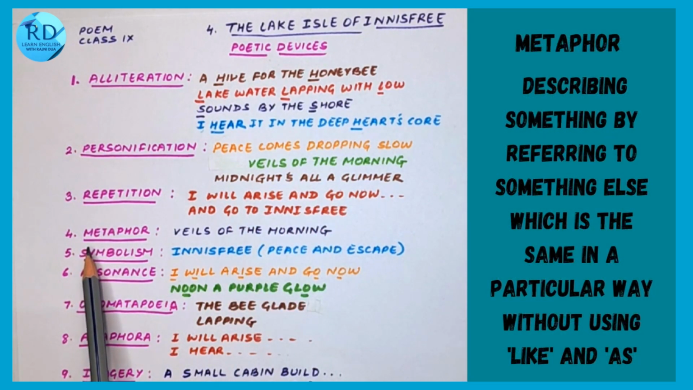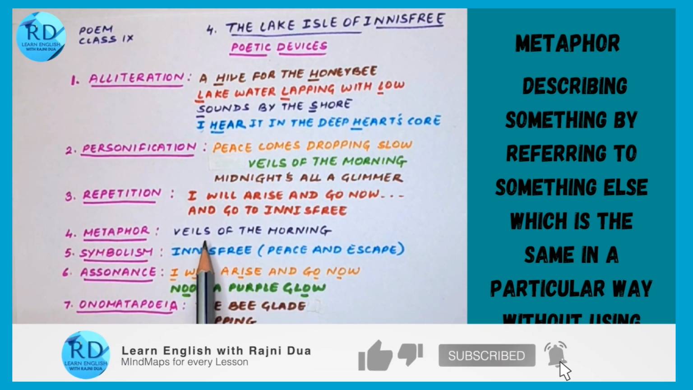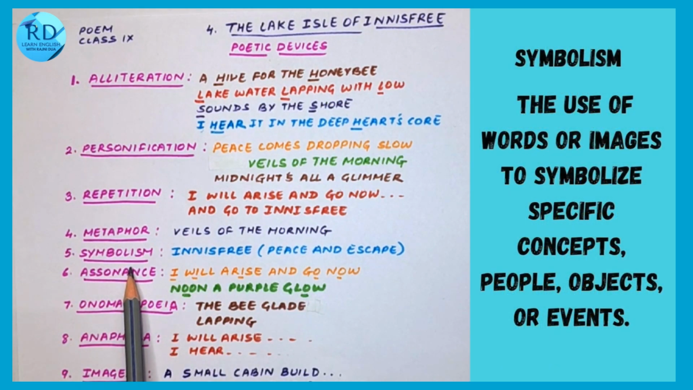Fourth poetic device is metaphor. Metaphor is when we compare two things without using words like "like" and "as". For example, here morning is compared to a bride which is wearing a veil, and that is why it is written "veils of the morning".